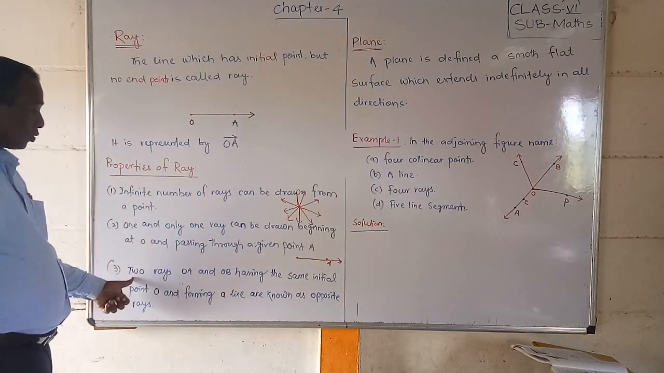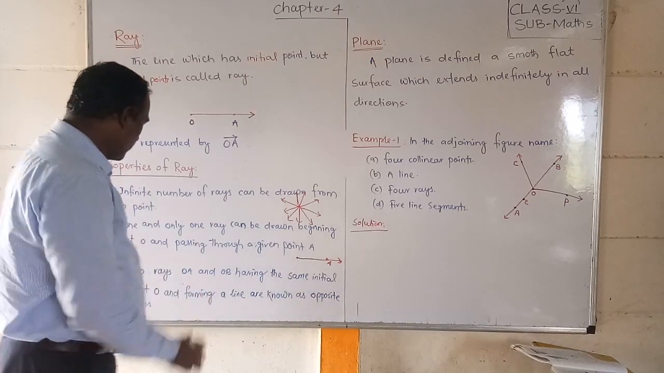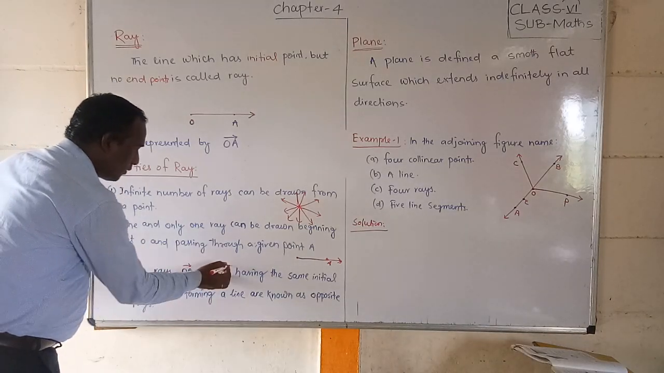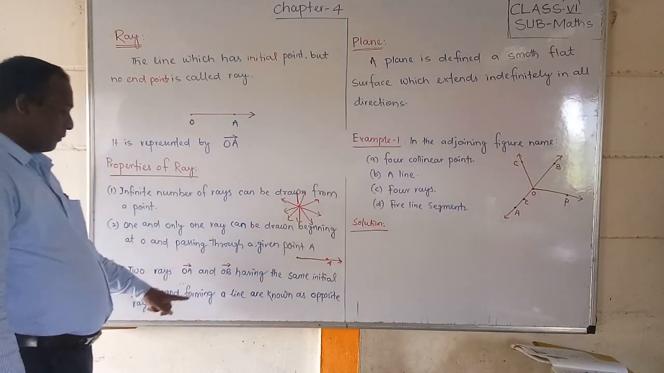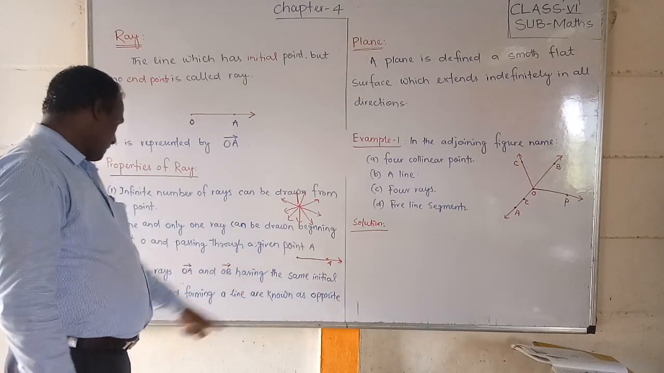Third, two rays OA and OB having the same initial point O and forming a line are known as opposite rays.